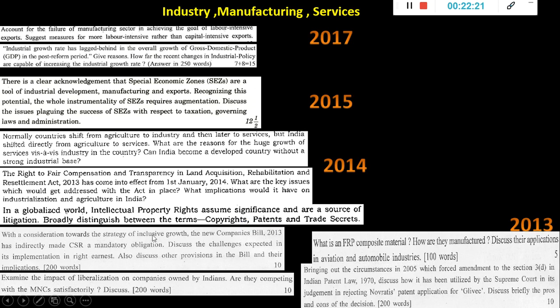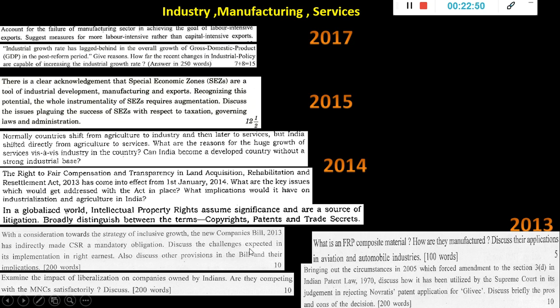With a consideration towards a strategy of inclusive growth, the New Companies Bill 2013 has indirectly made CSR a mandatory obligation. You know CSR, corporate social responsibility, where big companies have to give a percentage of their profits to social causes. You have to put it in education or plant some trees or something. I think there is a rule of 2% or 5%; go and read about it. CSR questions come in both this paper and the ethics paper also.